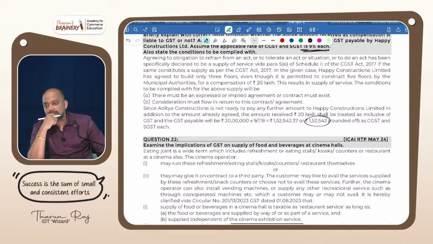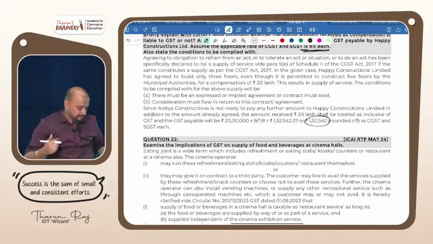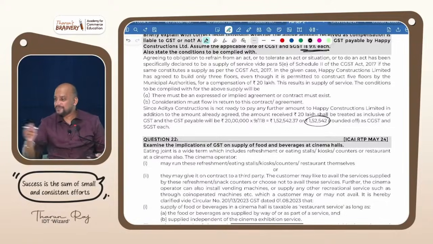Huh? Hey, one number. I will only do. Next class bring calculator. Waste. 20 lakhs. One number you are not able to tell. 20 lakhs into 18 divided by 118.